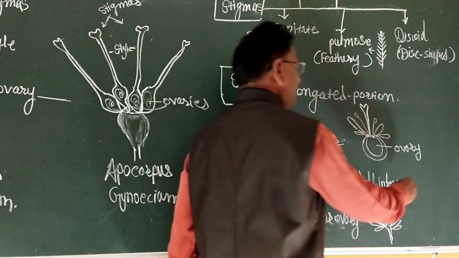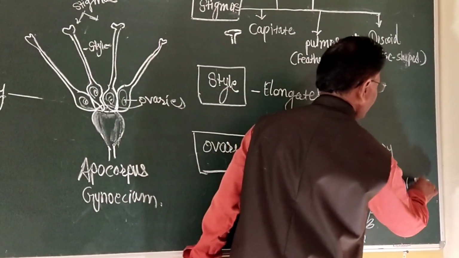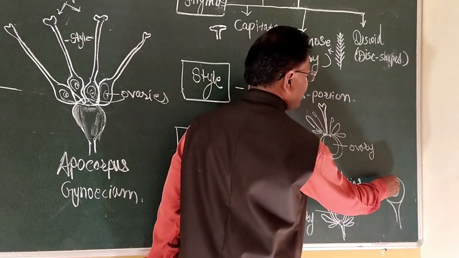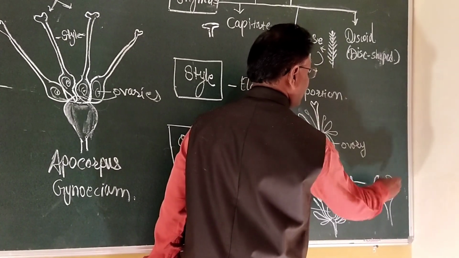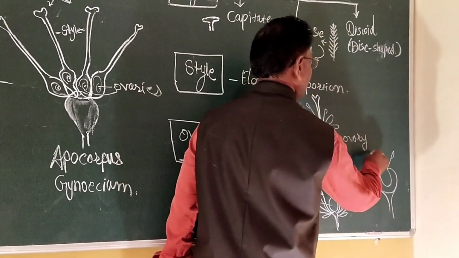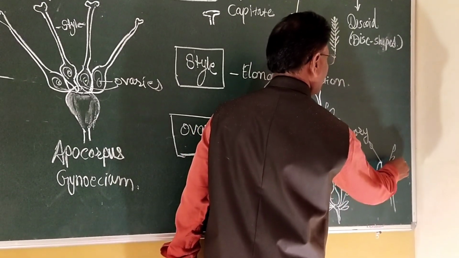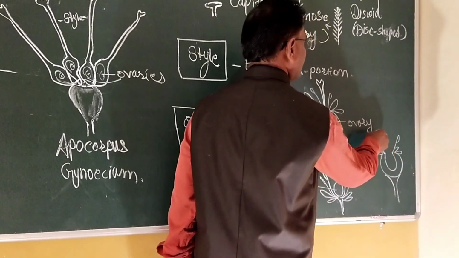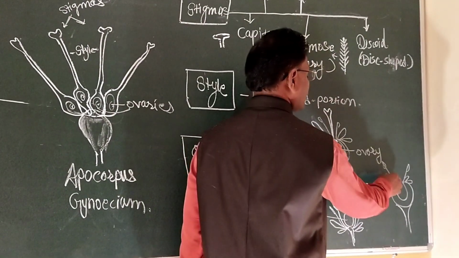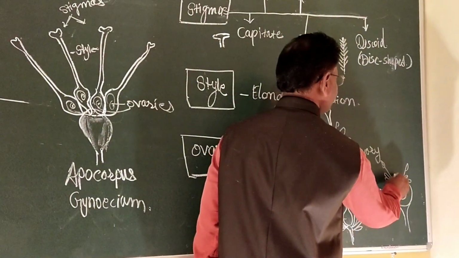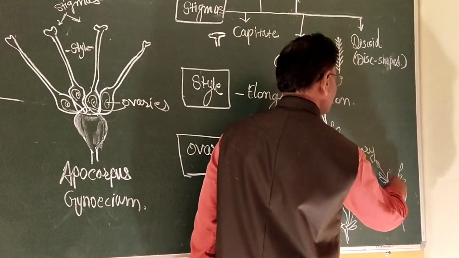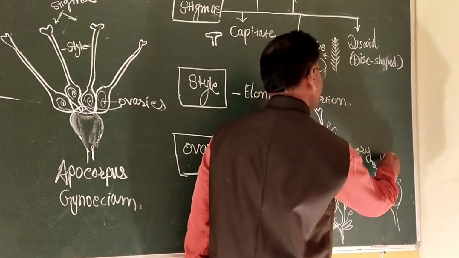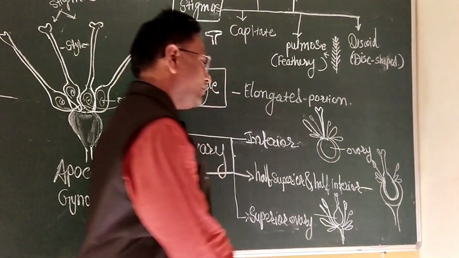Then half superior, half inferior: here the thalamus becomes cup-shaped, and in the cup-shaped thalamus the stamens of the androecium, corolla, calyx develop at the periphery of the ovary.